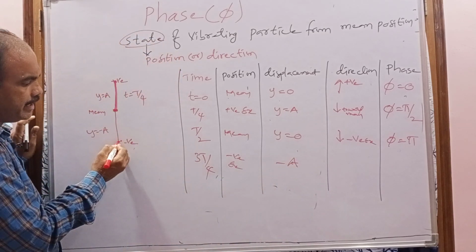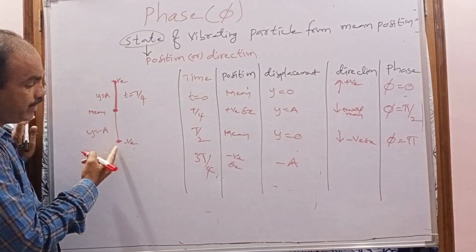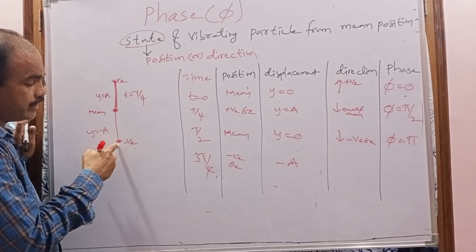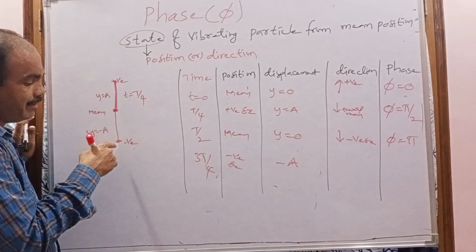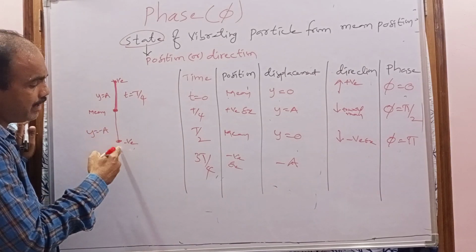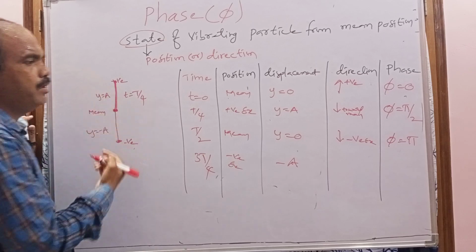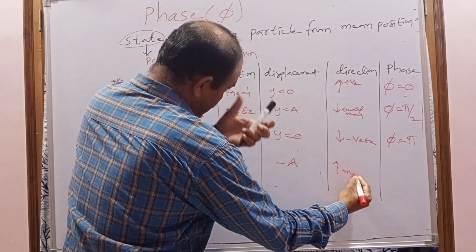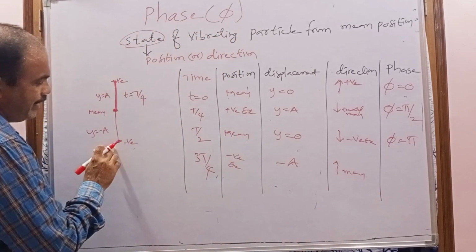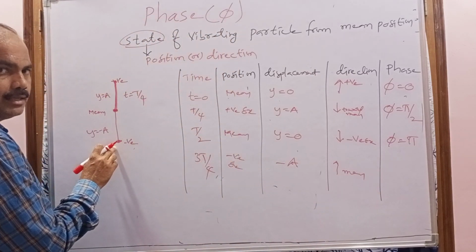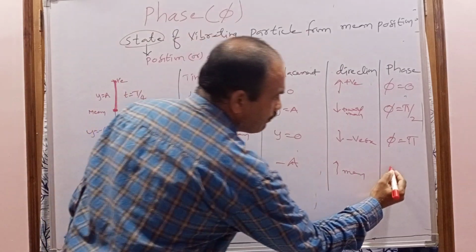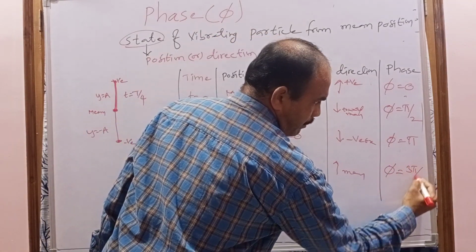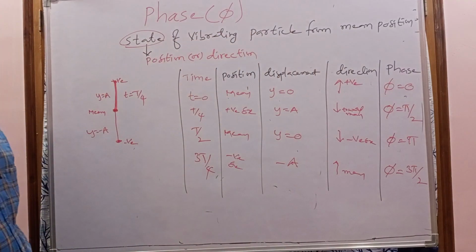Now what is the direction of the vibrating particle after reaching the negative extreme position? It doesn't remain at the same place. Again it moves towards the mean position. So the direction is upward, towards the mean position. When the vibrating particle is at the negative extreme position, the phase is 3 pi by 2 radians.